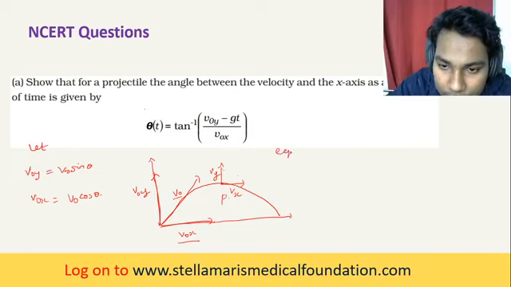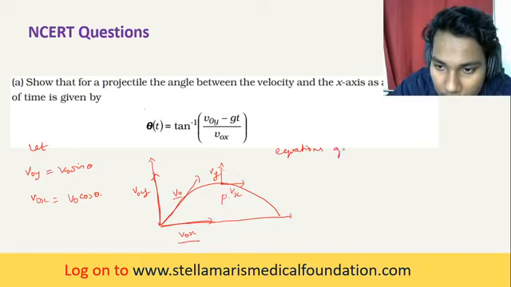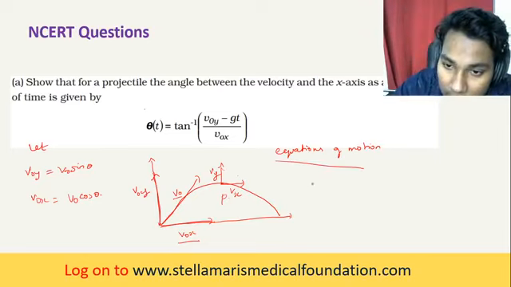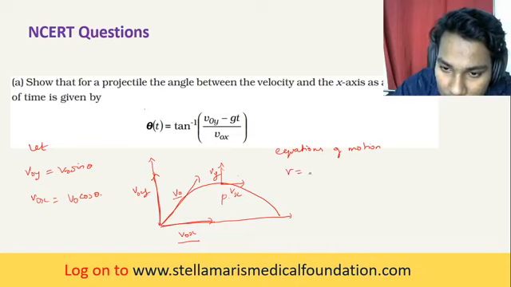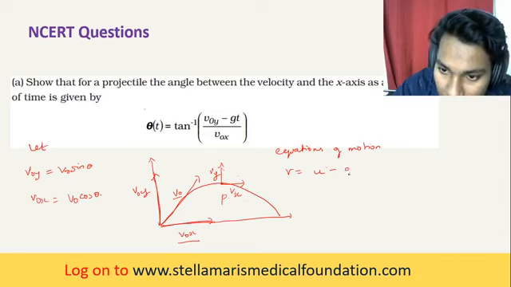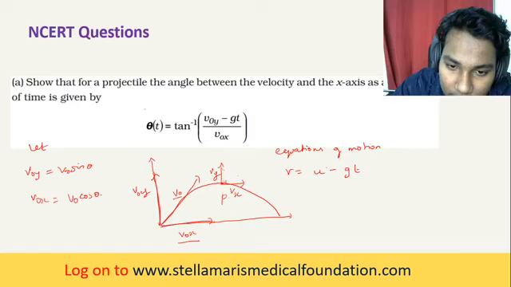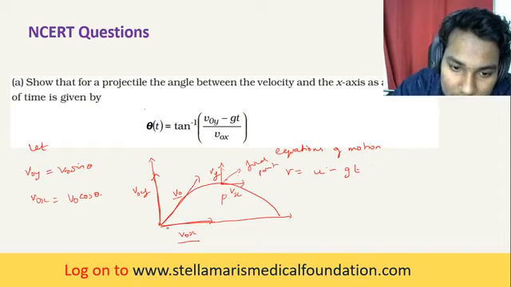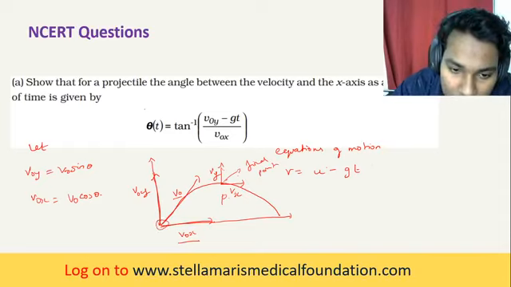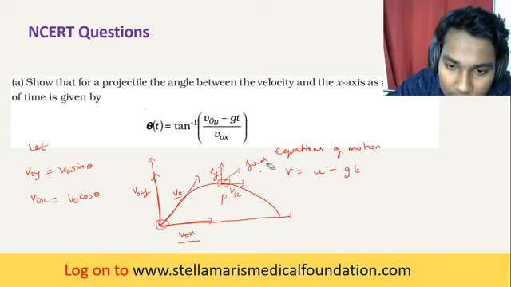From equations of motion, you can substitute this value, that is v is equal to u minus gt. This is the final point, you have to treat it as the final point, and this is the initial velocity. You take the initial velocity from this point to this point. This is the final velocity, you have to treat it like this.